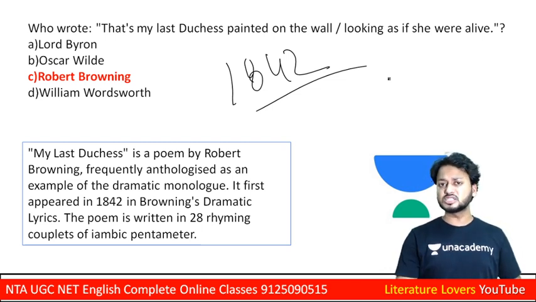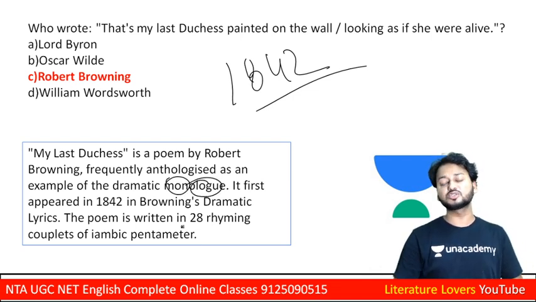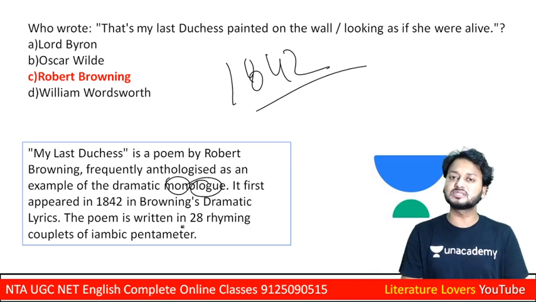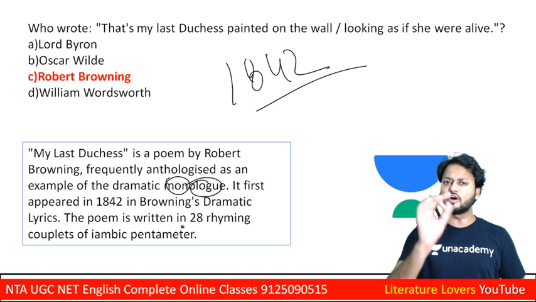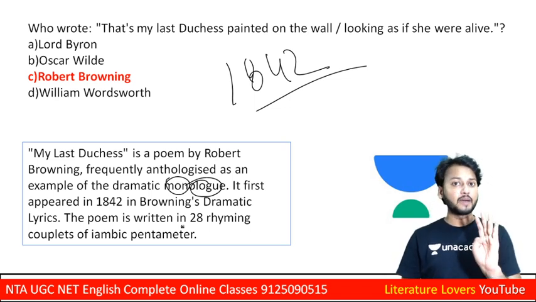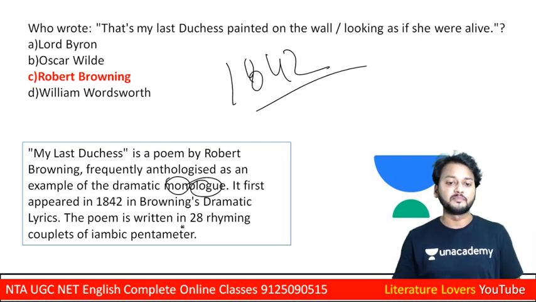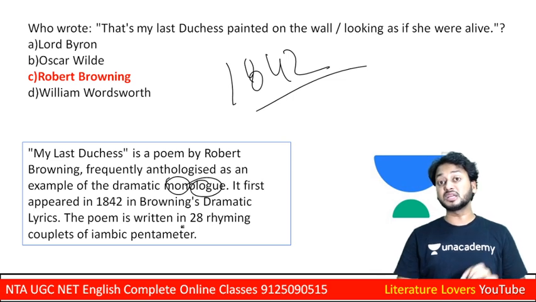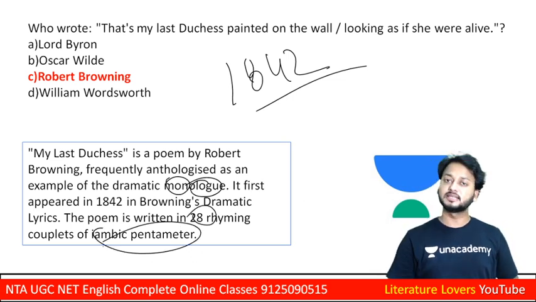Dramatic monologue, learners. Mono means single, and logue means conversation. So it means a single person comes on a stage and shares his own experience. Often in Browning's dramatic monologues you will find a poet, painter, or some other artist. This poem is written in 28 rhyming couplets with iambic pentameter.